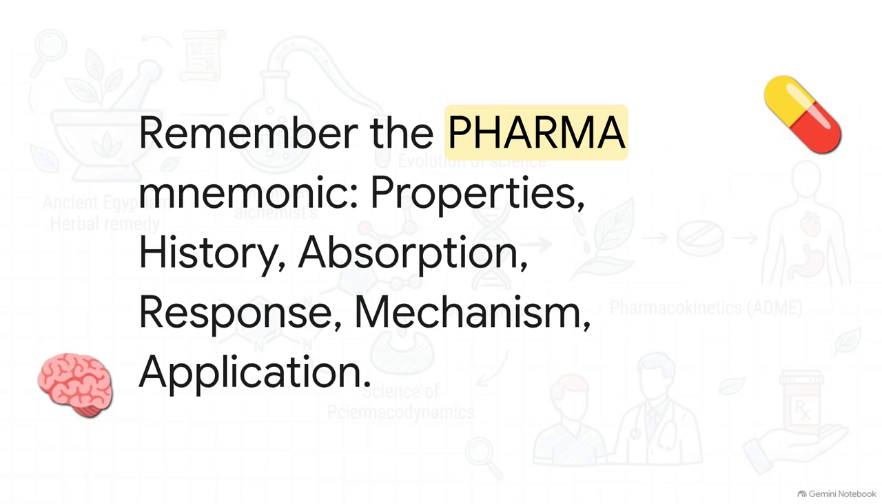Now, I have a little whiteboard trick I love to give my first-year students to help ace those exams. It's the mnemonic PHARMA, P-H-A-R-M-A. When you study any drug, you need to know its properties, history, absorption, response, mechanism, and application. For example, think about grabbing paracetamol from your kitchen cabinet for a fever. Understanding exactly how it lowers your body temperature, that's the mechanism. Knowing to use it specifically to reduce that fever, that's the application. If you remember PHARMA, you'll always know exactly how to evaluate a medication.